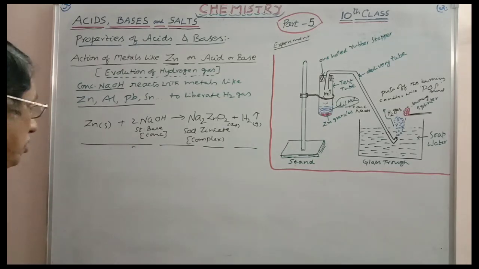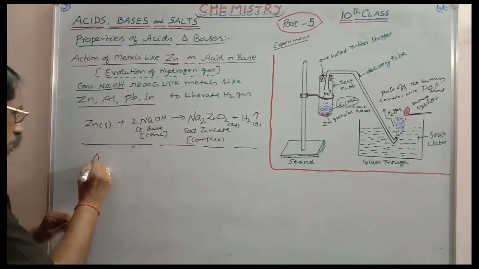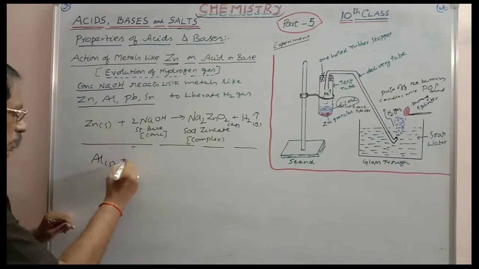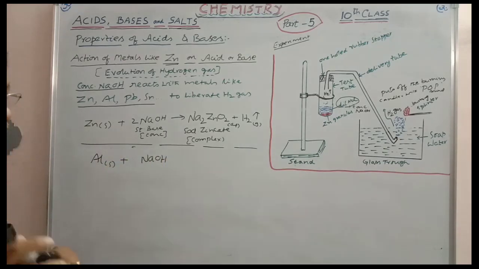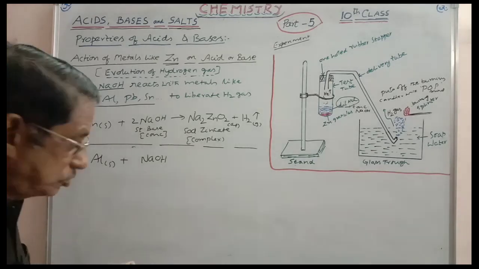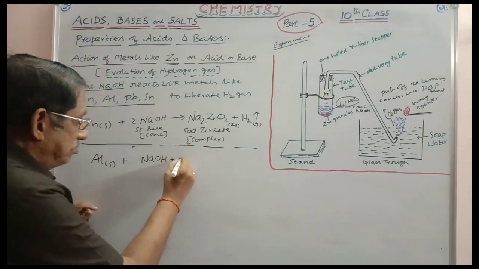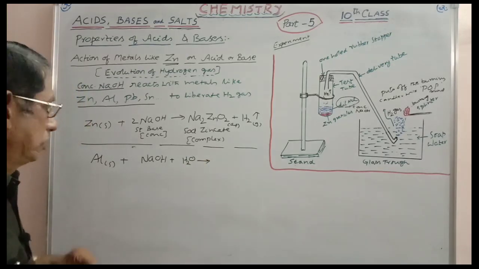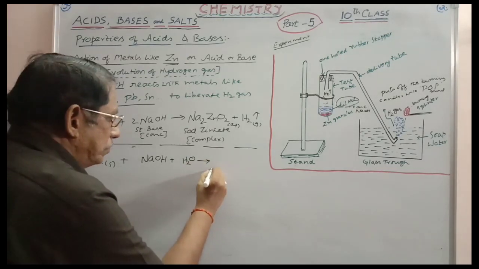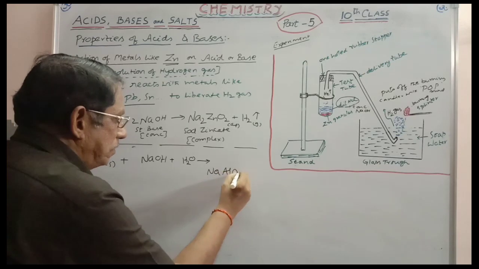Even you can take here aluminum. You can take aluminum solid, to which NaOH is added. And of course, in order to balance the equation here, it is essential to add H2O molecule also. Otherwise, the equation will not be balanced. You will get here NaAlO2, NaAlO2.